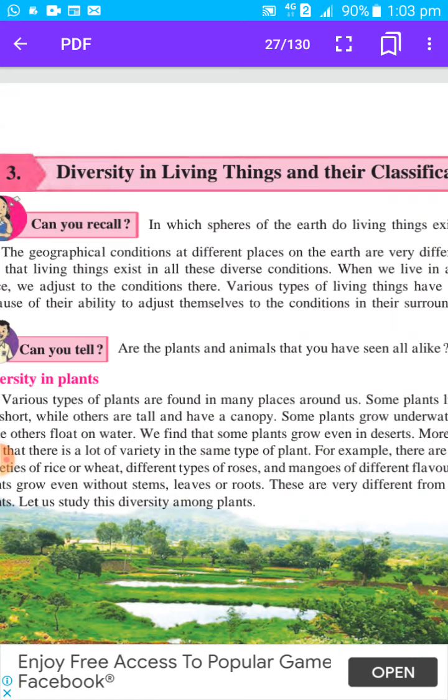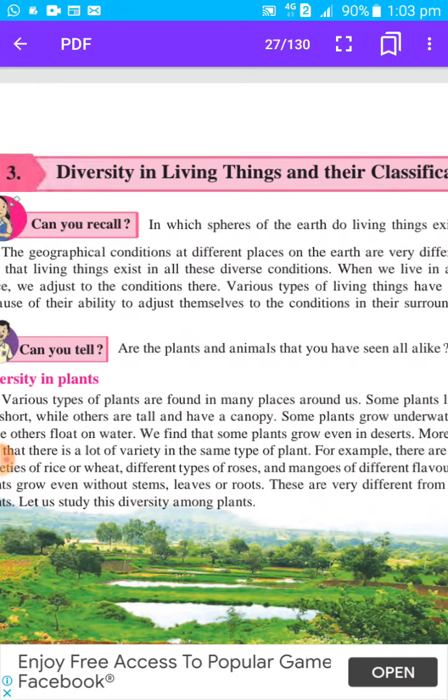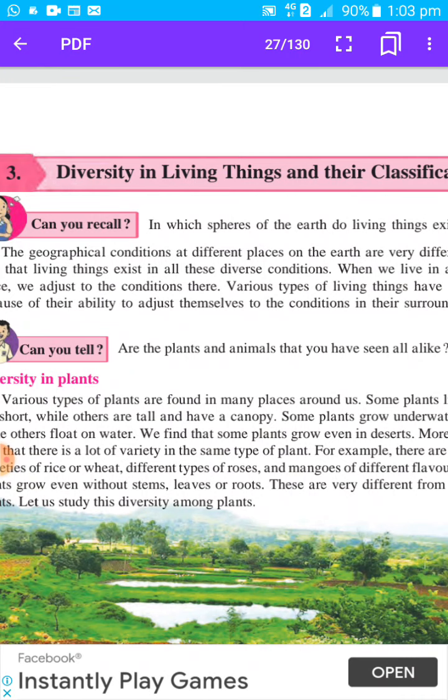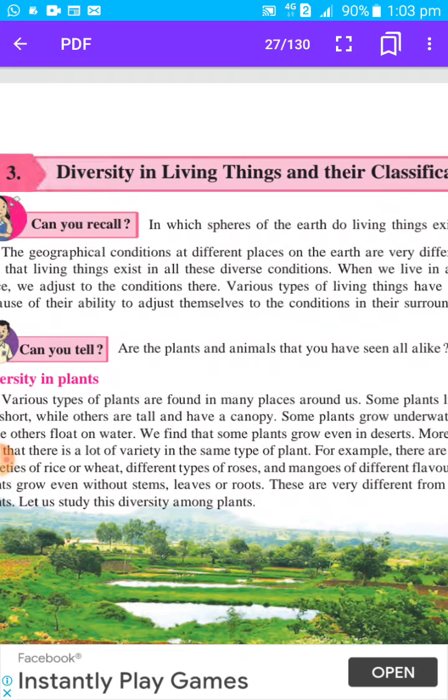Diversity means variety. There is a great variety of living things, plants and animals, on the earth. Almost 87 million types of plants and animals exist on the earth. So diversity means variety, and we have to study that, and we have to study their classification also.